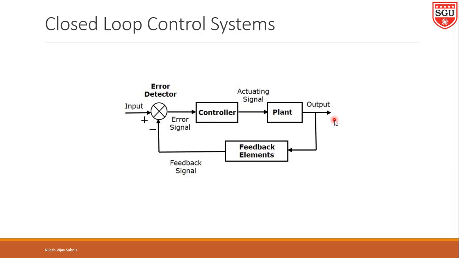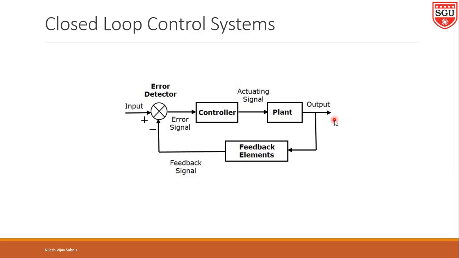The next point is to compare the open loop control system and closed loop control system. You can see open loop control system is simple and economical. Closed loop control systems are complex and costlier.